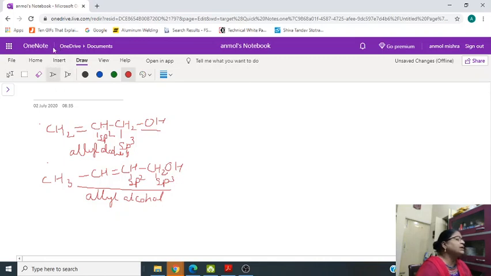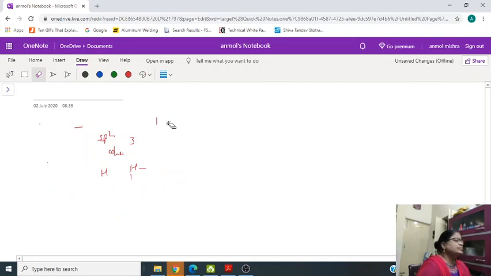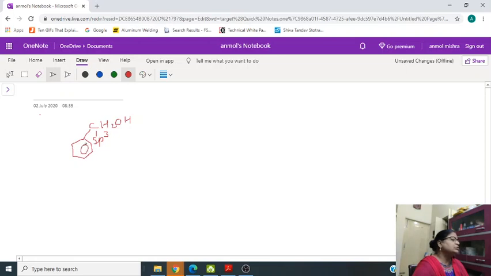The second example is of benzylic alcohol. Benzylic alcohol means sp3 carbon atom, and a benzene ring is present.